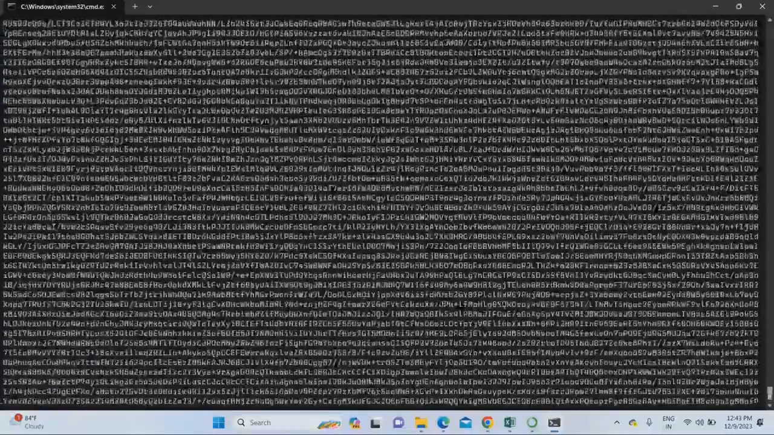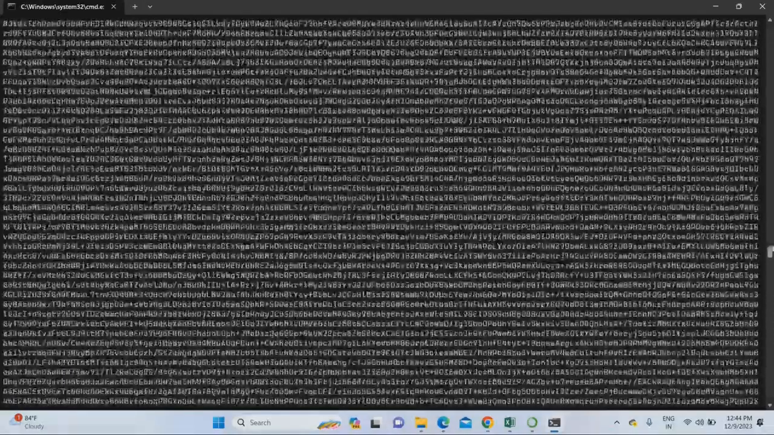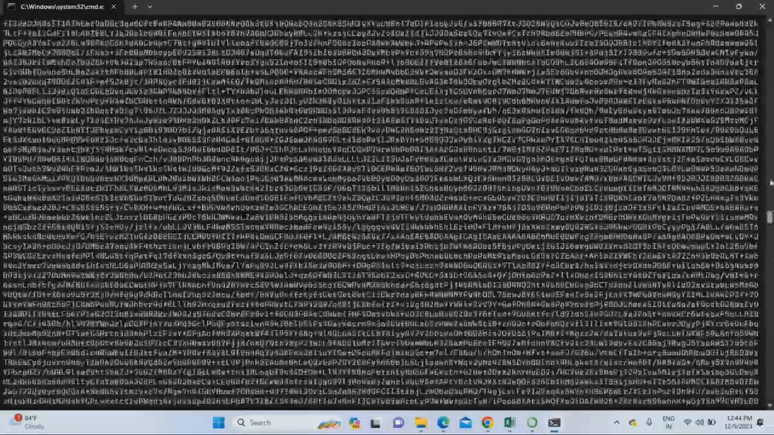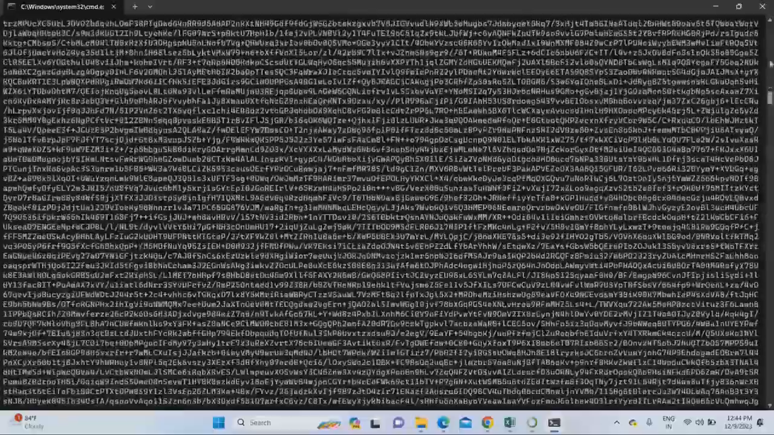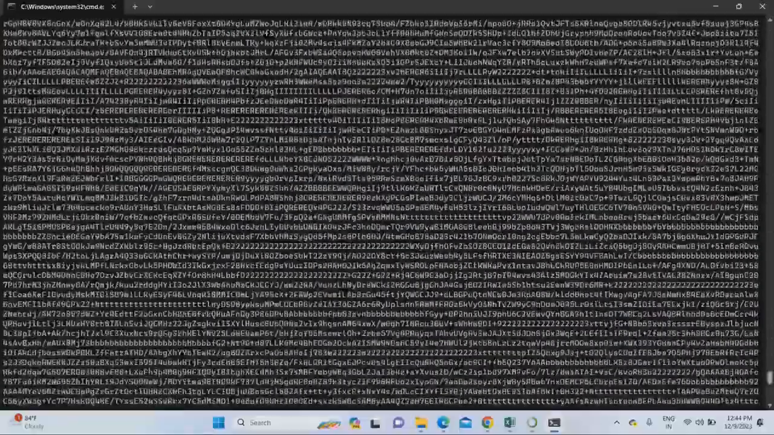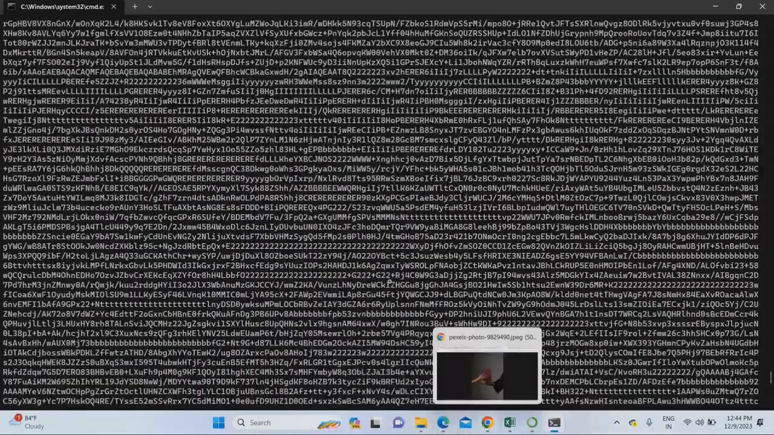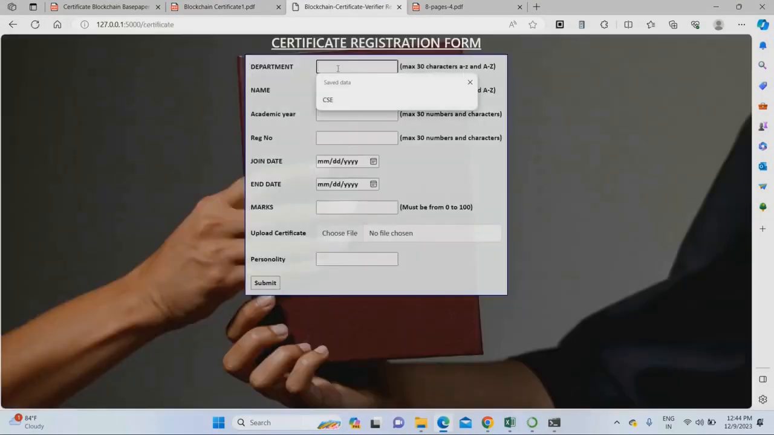To verify, in the last step we can see the uploaded data also. You can see personality: good student. All the data are converted into hash format. This is the blockchain data. You can't decode this data. The complete certificate is uploaded into the blockchain form. This is the hash data. Then I'm adding one more student. To add one more student, I'm going to click add certificates.